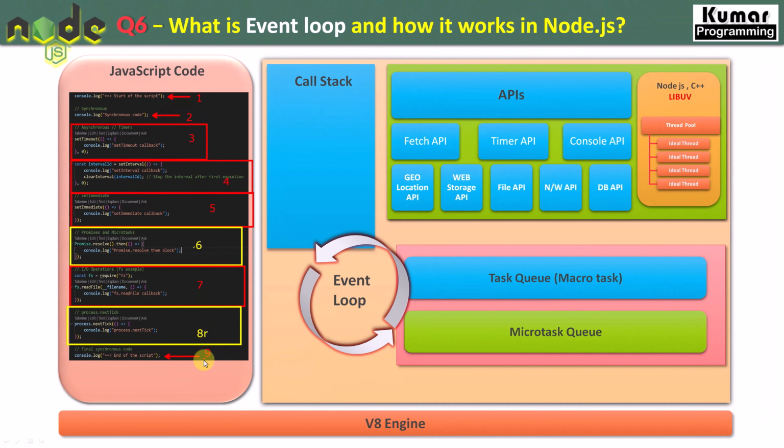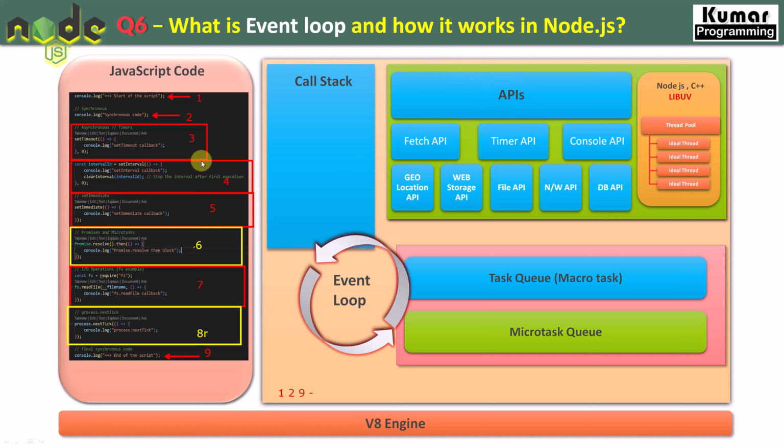So what would be their order of execution? First of all, our main thread will start with block number 1, right? A simple console.log will execute, and then after that, this synchronous code will execute, second number. And then after that, I told you the main thread is not going to wait for any asynchronous functions, right? So eventually it's going to execute the 9th one, right? And here our main thread is finished, right? Now we have only asynchronous functions which are going to be executed inside our APIs, right?